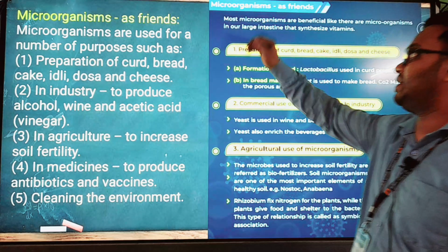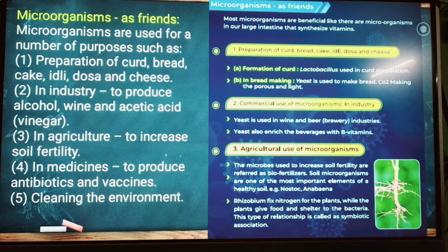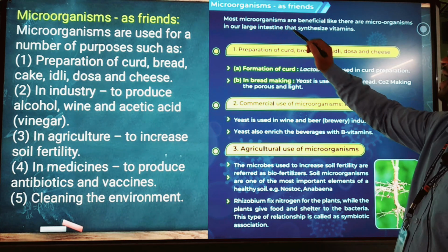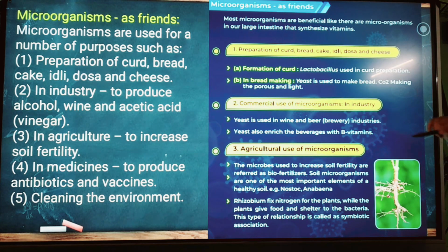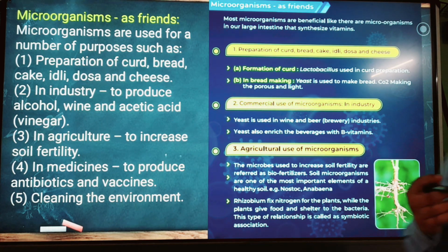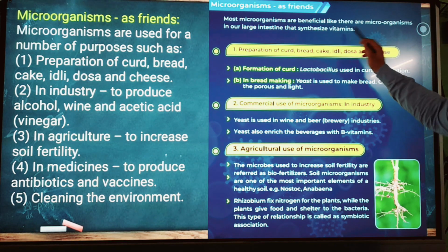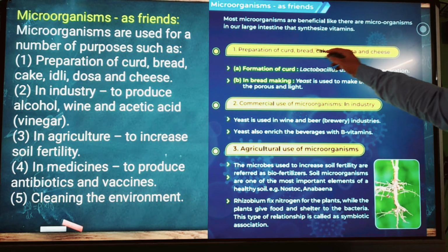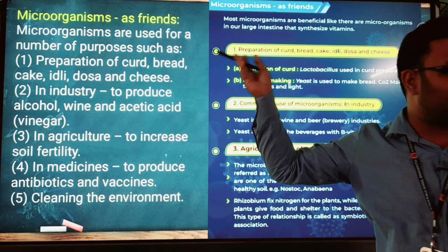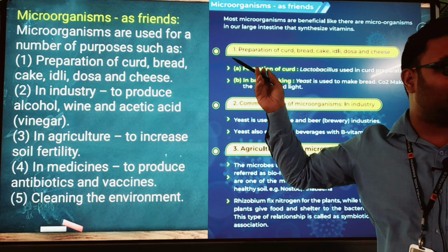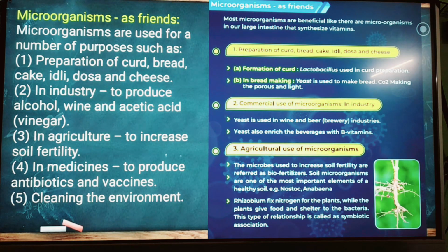Next, let's see microorganisms as a friend. Most microorganisms are beneficial, like there are microorganisms in our large intestine that synthesize vitamins. In our large intestine, there are some microorganisms, some bacteria.